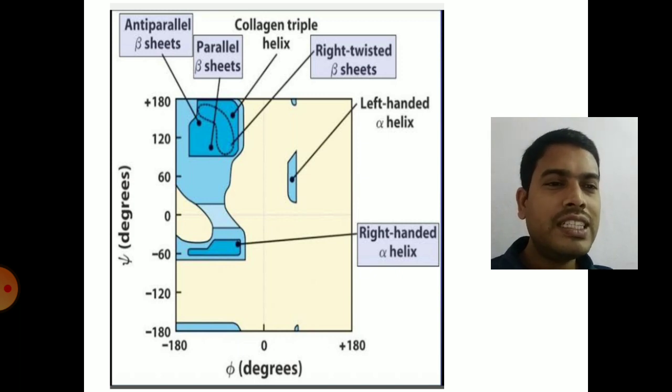All these secondary structures can be identified with the help of the phi and psi values given by Professor Ramachandran. So this is the Ramachandran plot where you can clearly see the phi and psi values of different secondary structures of proteins. Based on these psi and phi values, we can identify the type of secondary structure of a protein. So that is the Ramachandran plot.